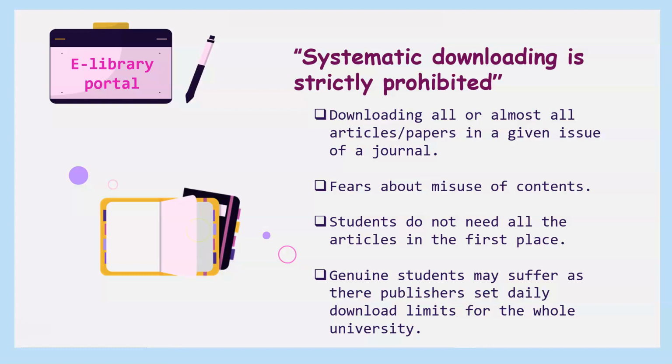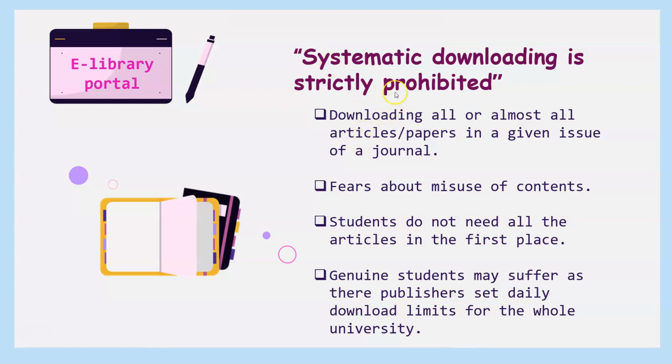So, we have seen some of the aspects related to research writing in the previous video. In this video, we will discuss systematic downloading and what its mechanism is. Today I wanted to download some research papers from our library portal. Once I tried to log in to that system, I saw a warning message that systematic downloading is strictly prohibited. So in this video we will try to learn what systematic downloading is and why it is prohibited.